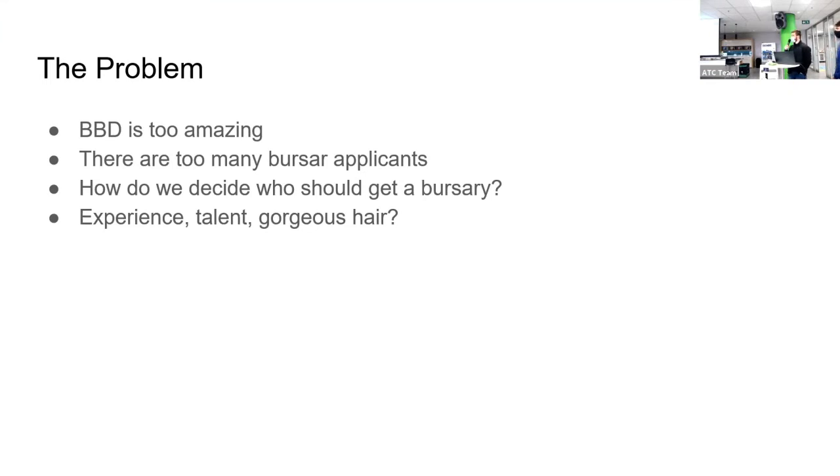Awesome. Okay, with that we can begin with the problem that was presented to us. So basically BBD is too amazing and every year they get a lot of applications and they needed a way to effectively sift through these applications in order to decide who gets the bursary and who does not.